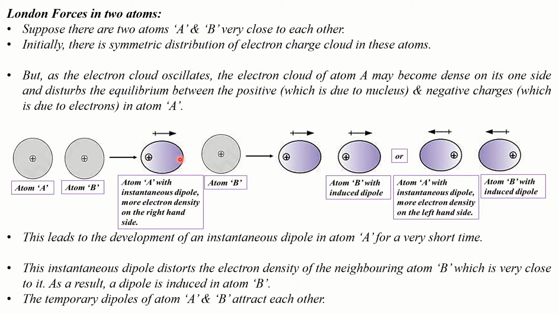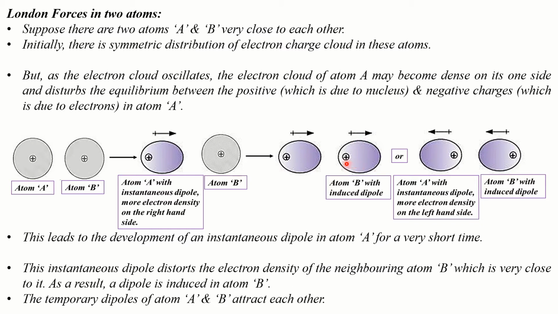So when a dipole is created in atom A, the negative charge of atom A would now start attracting the positive charge of the neighboring atom B. At the same time, it would repel the negative charge of atom B. Due to this, the negative charge of atom B gets pushed to the other side. See, the negative charge of atom B is pushed to the other side and a temporary dipole is created in atom B too. This is how a dipole is induced in atom B.